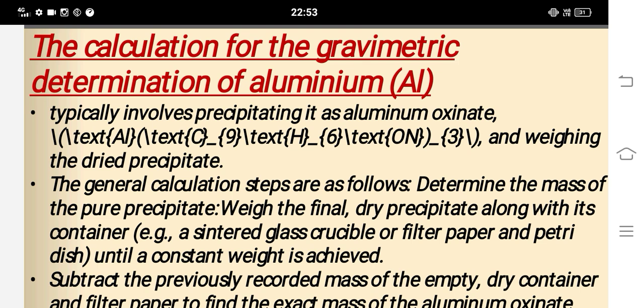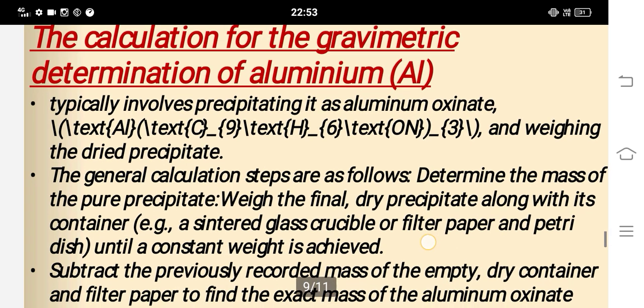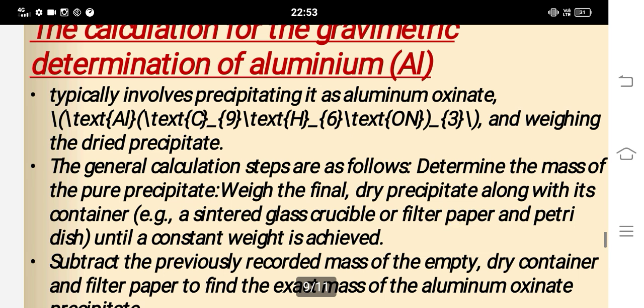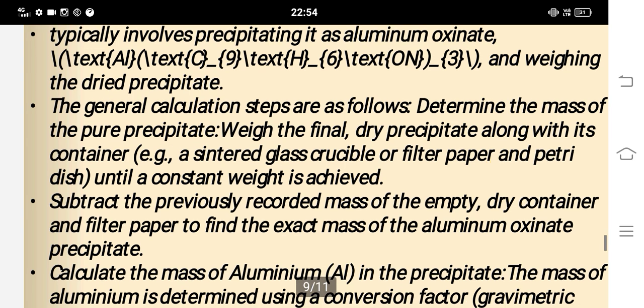The general calculation steps are as follows: determination of mass of the pure precipitate, weighing the final dry precipitate along with its container. Subtract the previously recorded mass of the empty dry container and filter paper to find the mass of the aluminium oxinate precipitate.